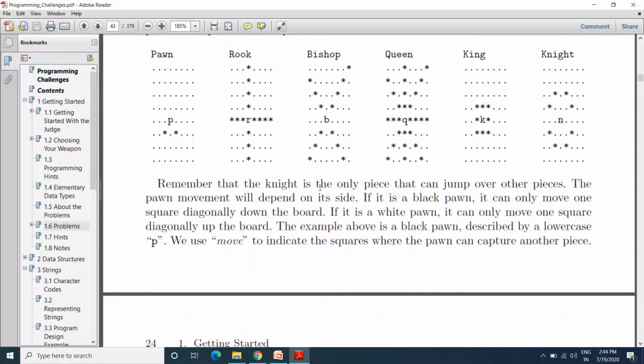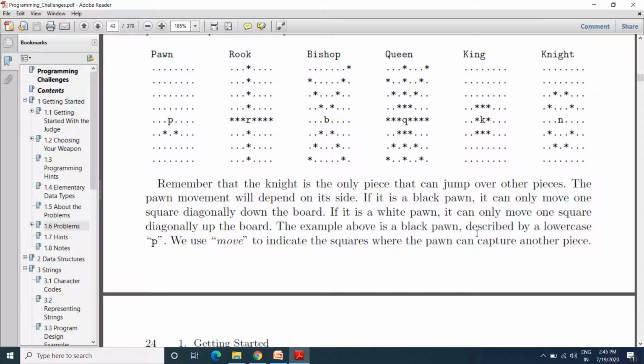Remember that the knight is the only piece that can jump over other pieces. The pawn movement will depend on its side. If it is a black pawn, it can only move one square diagonally down the board. If it is a white pawn, it will only move one square diagonally up the board.